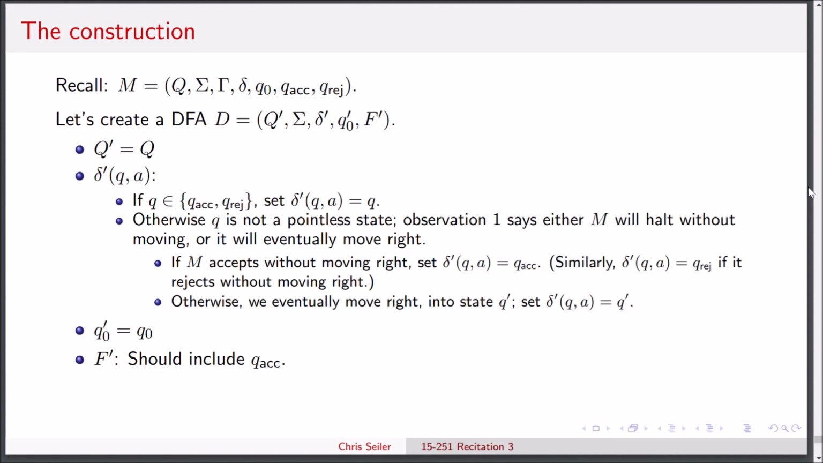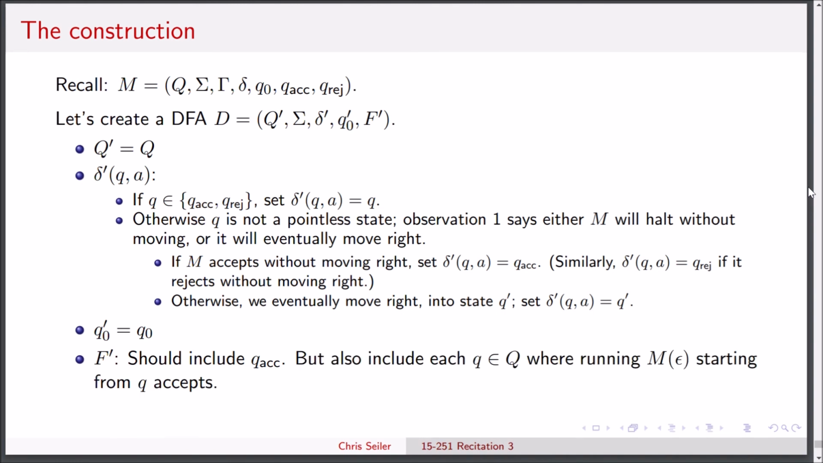So all we're going to do is include all of the states Q, where if we were to start from the blank portion of the tape, at that state Q, we would eventually accept. That is to say, if we were to run M on the empty string, starting from Q, it would accept. And those are all of our accepting states. And it turns out that's the entire construction of the DFA.